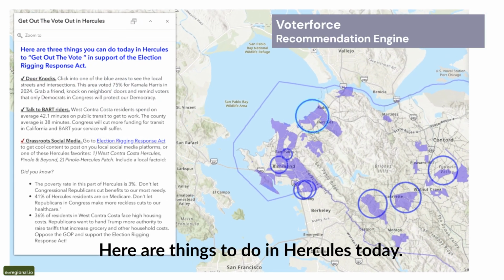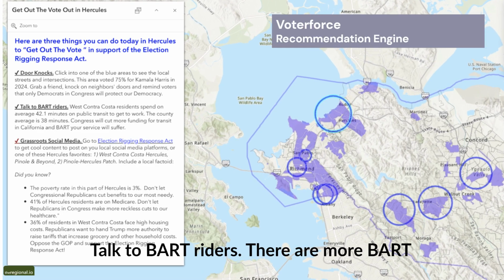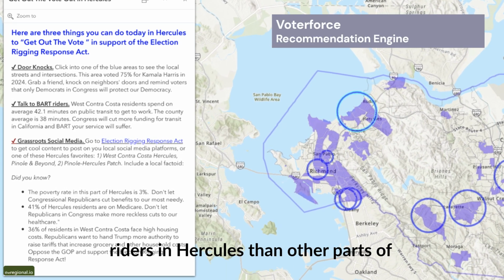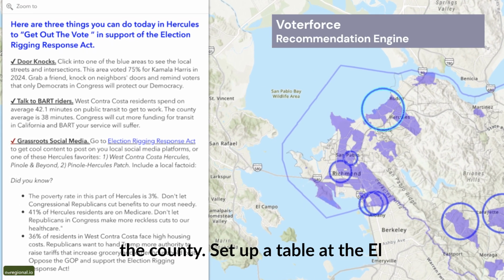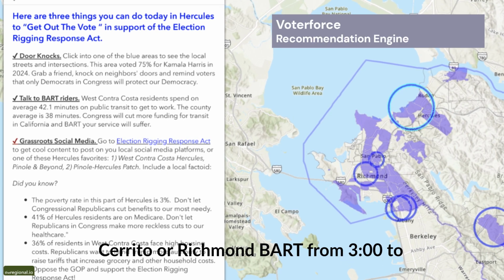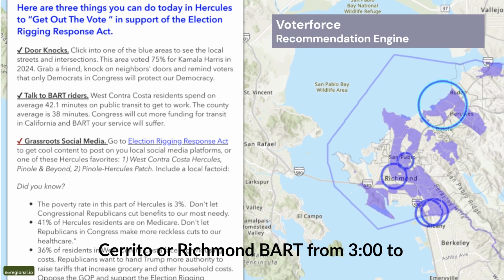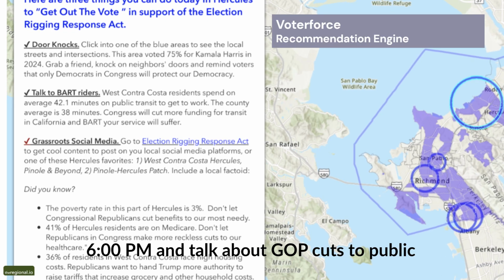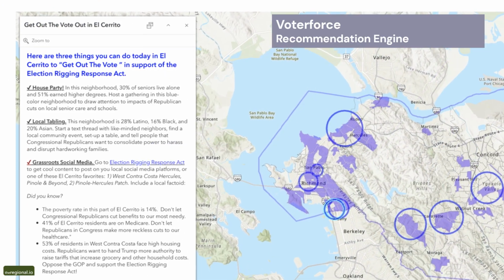Here are things to do in Hercules today. Talk to BART riders. There are more BART riders in Hercules than other parts of the county. Set up a table at the El Cerrito or Richmond BART from 3 to 6 p.m. and talk about GOP cuts to public transportation.